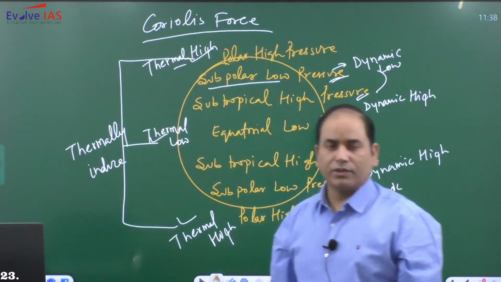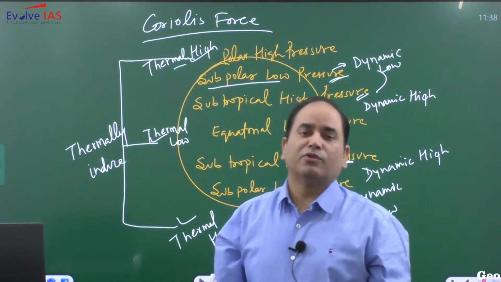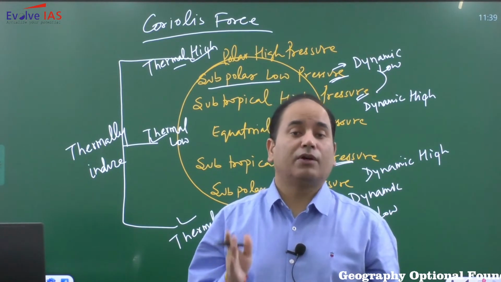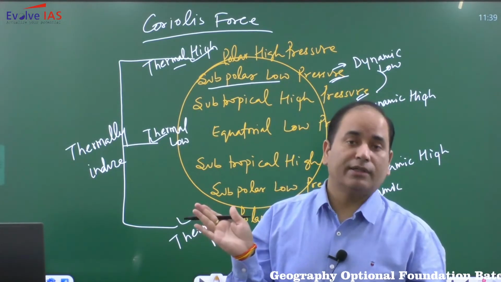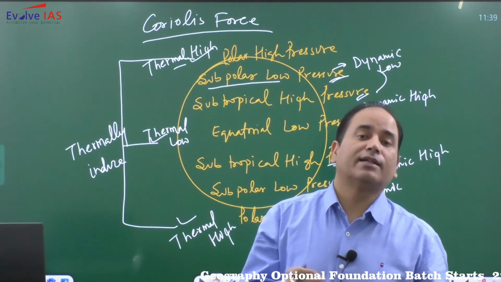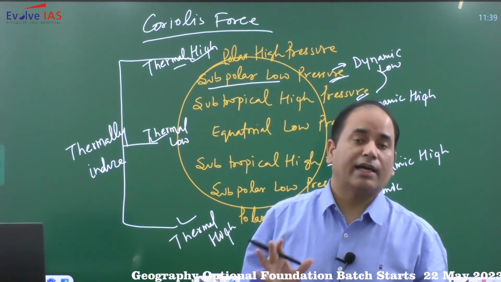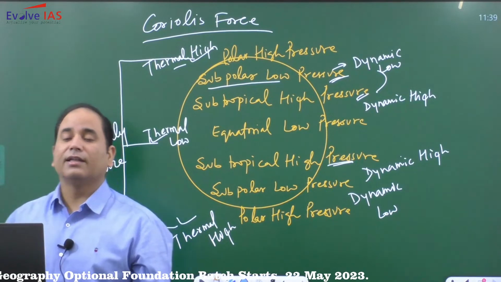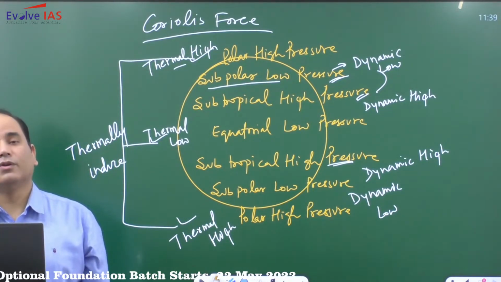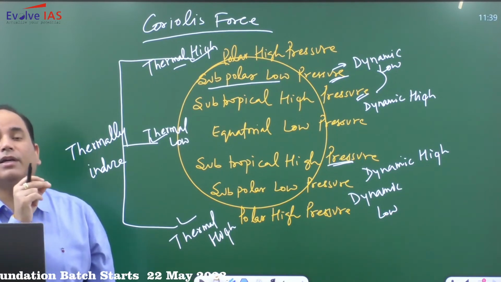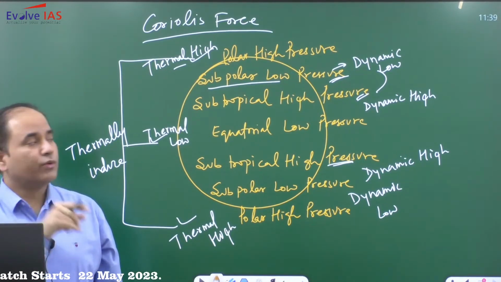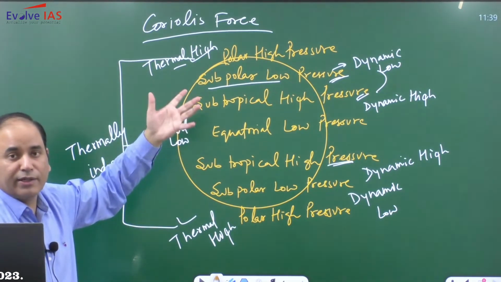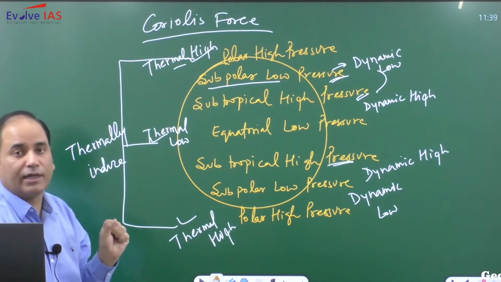Coriolis force is a pseudo force that is active on the Earth's surface, and most moving objects get affected by it. All moving objects in the northern hemisphere get deflected rightward, whereas in the southern hemisphere they get deflected leftward, irrespective of their movement direction. That is the effect of Coriolis. And because of this Coriolis effect, we have the dynamically induced pressure belts. So we have 3 pressure belts that are thermally induced and 4 pressure belts that are dynamically induced because of the Coriolis effect.